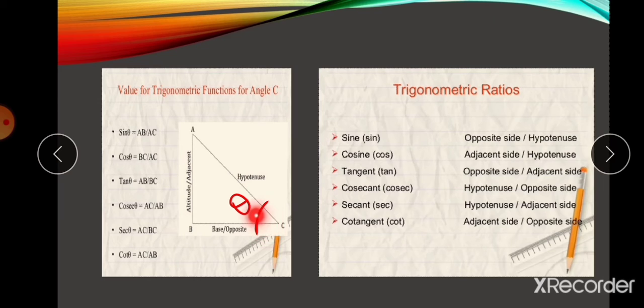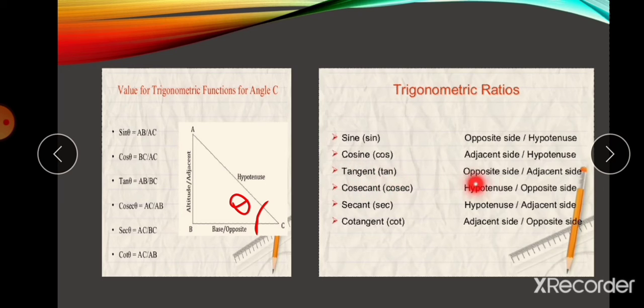If you are pointing at angle C, the opposite side is AB and the adjacent is BC. Please understand this, it's very important. If you are pointing at angle A, then BC is the opposite and AB is the adjacent. You know the meaning of opposite: who is in front of us is called opposite, and who is beside us is called adjacent.